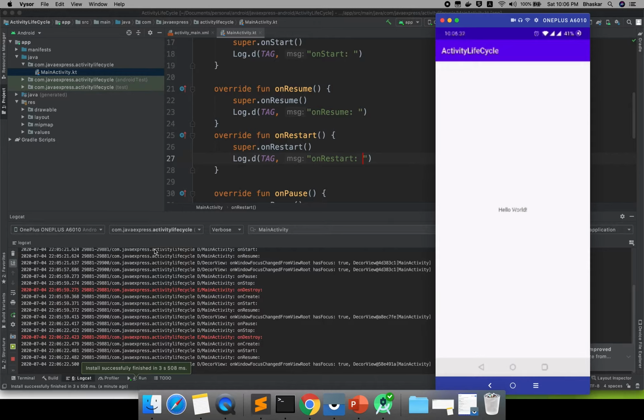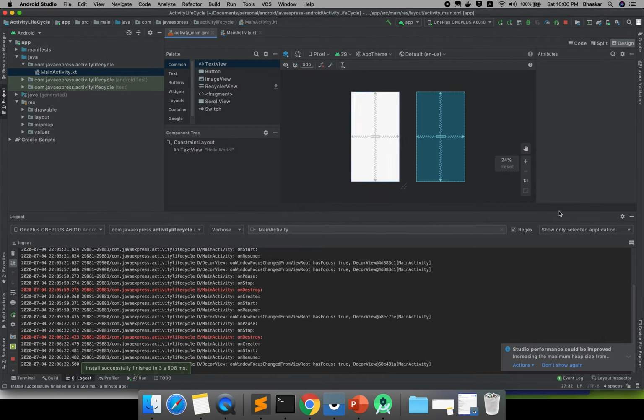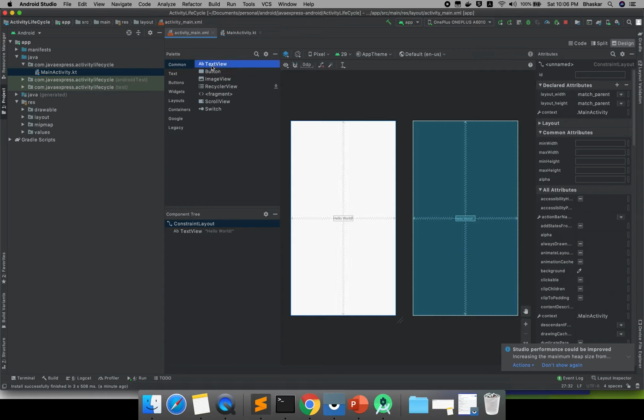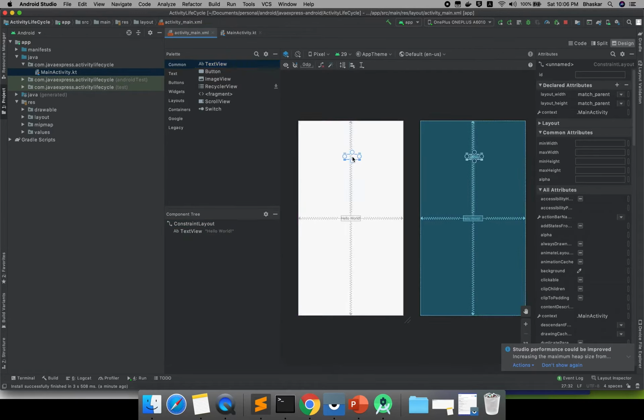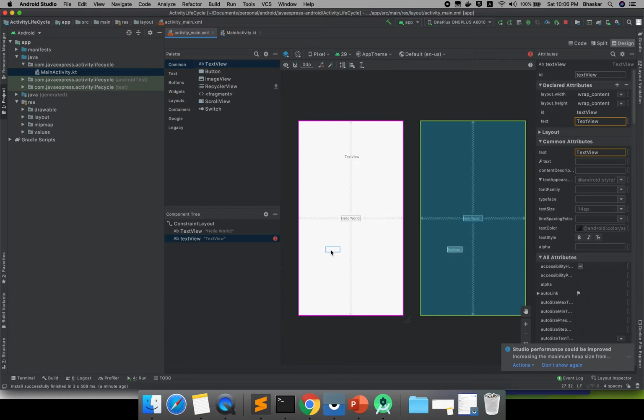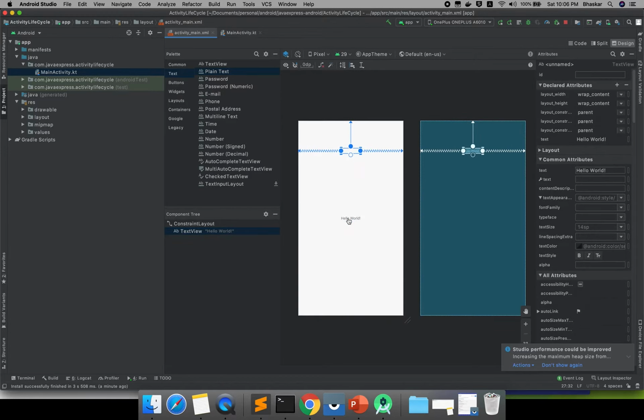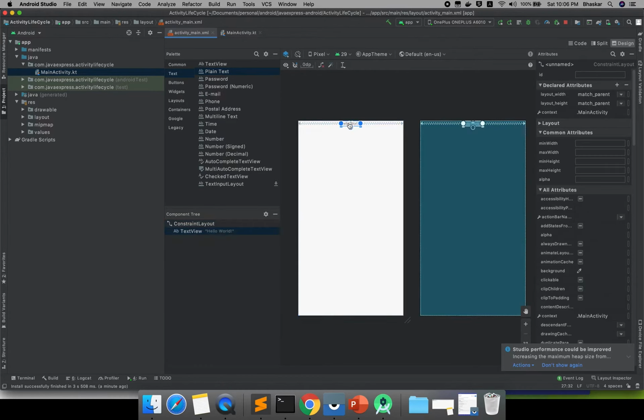Now what I will do is create one text box in the activity. This is a text view. Sorry, not text view, I will take an EditText this time. Remove this one, this is not required as of now for me. Go and click delete.